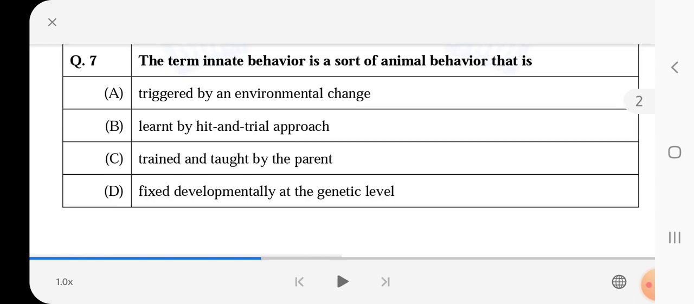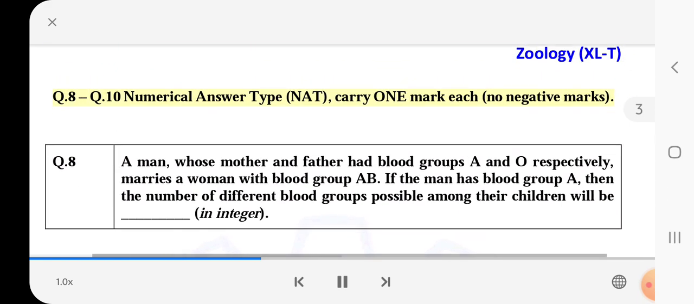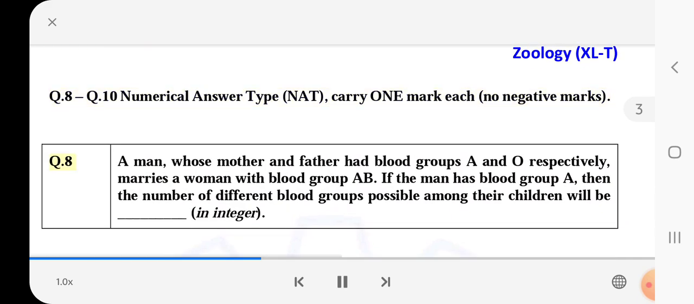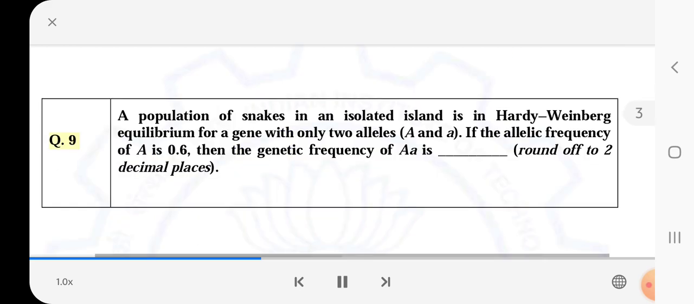Q.8 to Q.10, numerical answer type, NAT, carry 1 mark each, no negative marks. Q.8. A man, whose mother and father had blood groups A and O respectively, marries a woman with blood group AB. If the man has blood group A, then the number of different blood groups possible among their children will be blank, in integer.